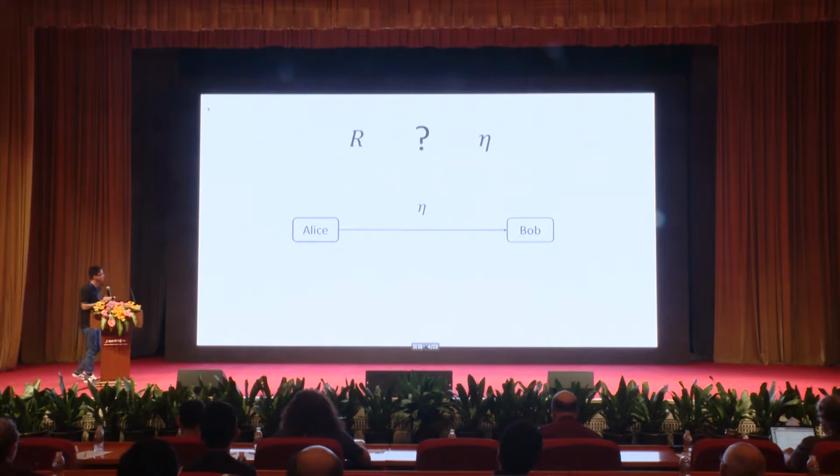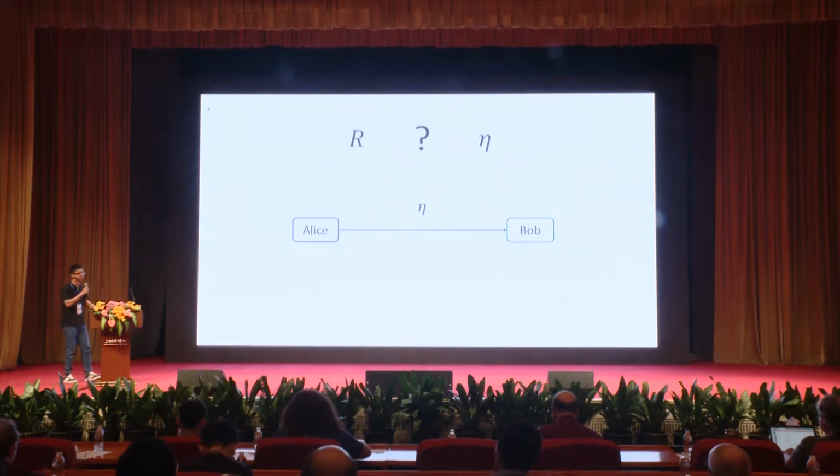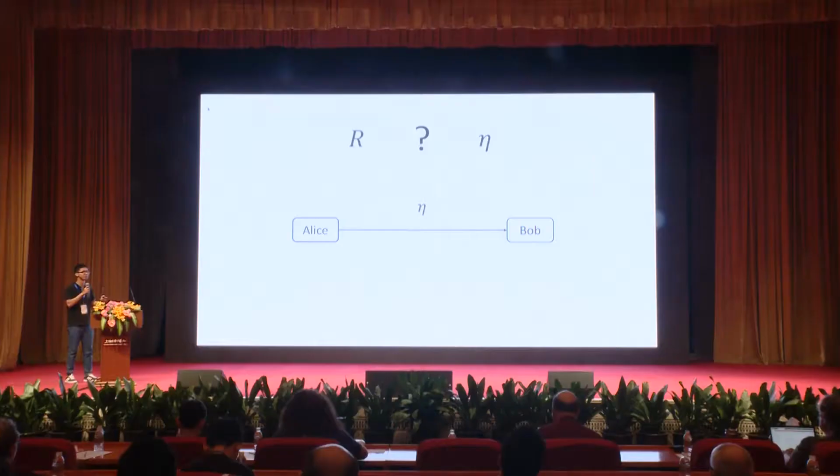So what is the motivation? We know that the most important quantity for QKD application is the key rate. If the key rate is really high, then we can use the one-time pad to encode all the information, and all the information will be secure. But that's not the truth. The key rate R in real life is limited by a lot of factors. Among them, one of the most important is the channel loss. The channel loss is characterized by the transmittance eta, which is defined as the successful transmission probability from Alice to Bob. So what we are interested in is the relationship between R and eta.